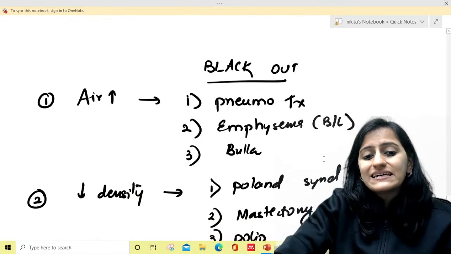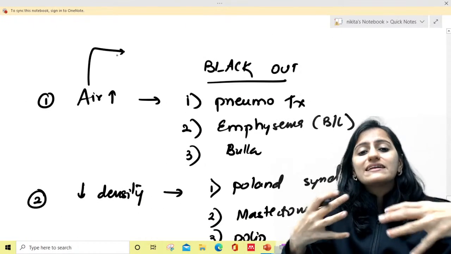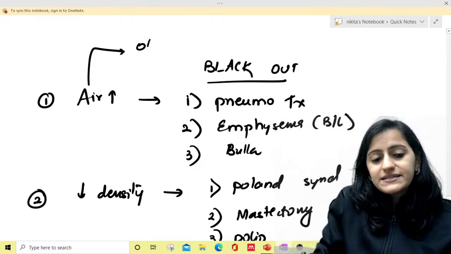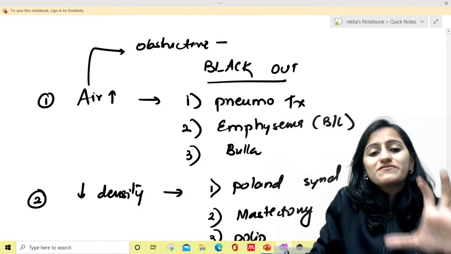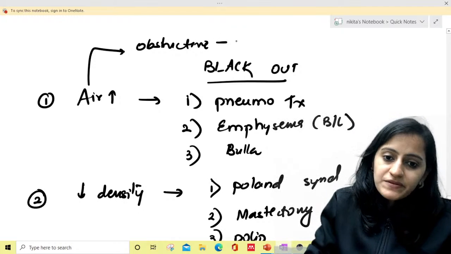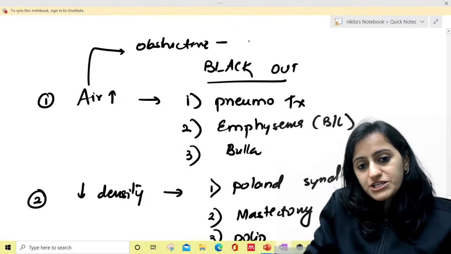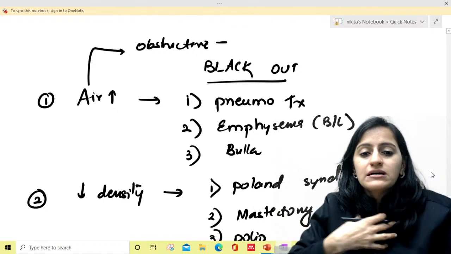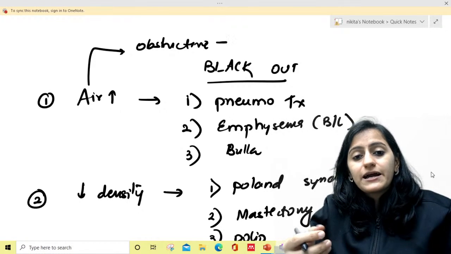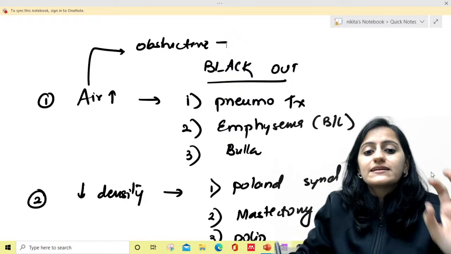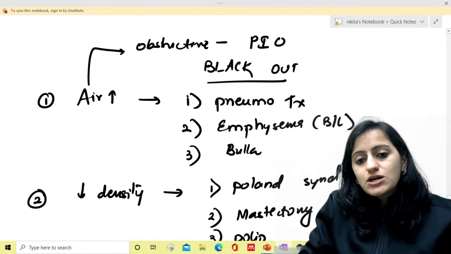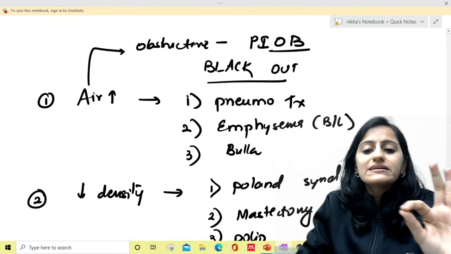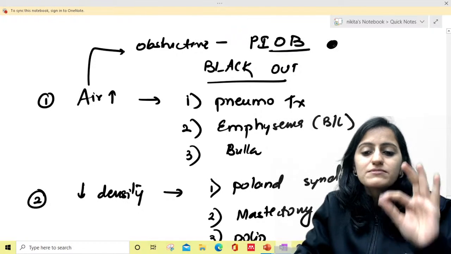When we spoke about increased air, remember, when do we have increased air in the lungs? Obstructive lung pathology or restrictive lung pathology? It is the obstructive lung pathology which traps the air. Very common in children: after a viral infection, viral LRTI, mycoplasma LRTI, one lung is destroyed. There is post-infectious obliterative bronchiolitis, which means the bronchi are inflamed and obstructed.